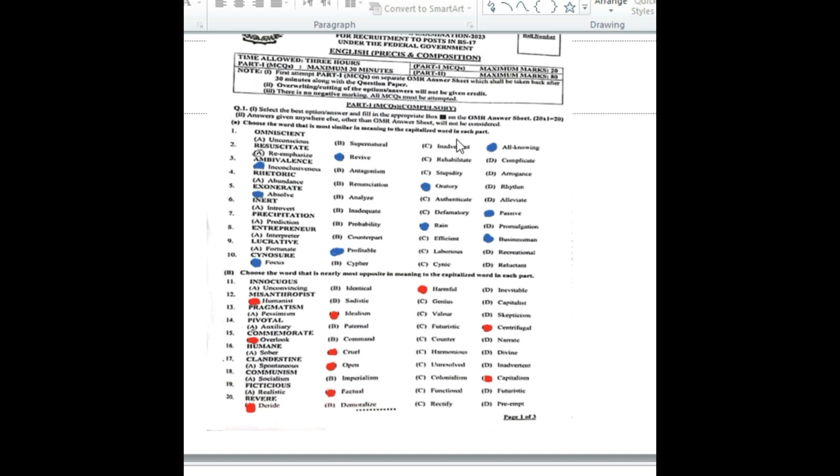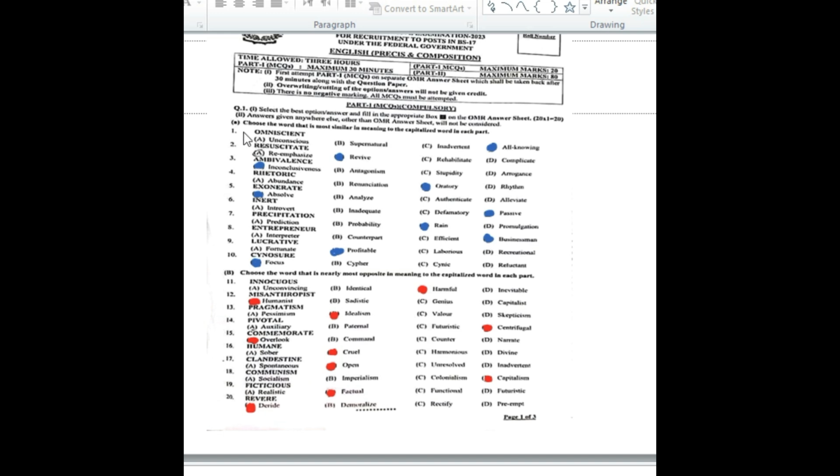इनमें से जो भी capitalized words हैं जिनको capital alphabets में लिखा गया है, सबसे पहले तो आपको उसकी meaning, translation आनी चाहिए, ठीक है? Then you will be able to select the right synonym for the right word. The first one is omniscient. इसका जो synonym है वो है all knowing.